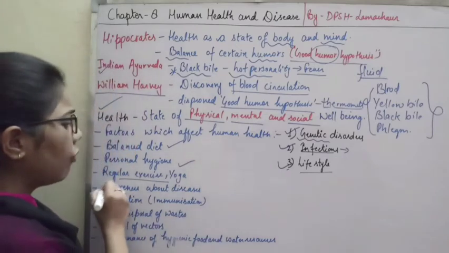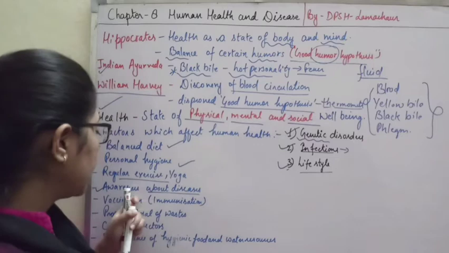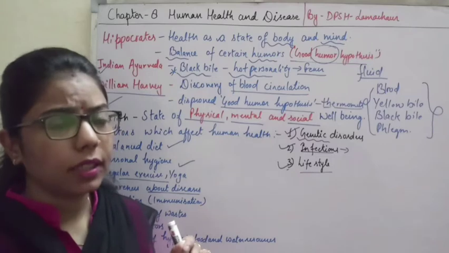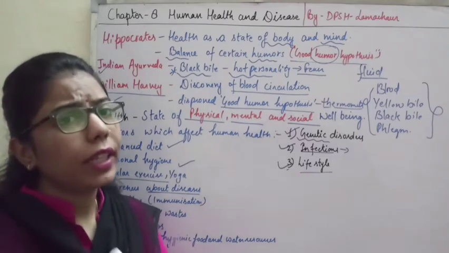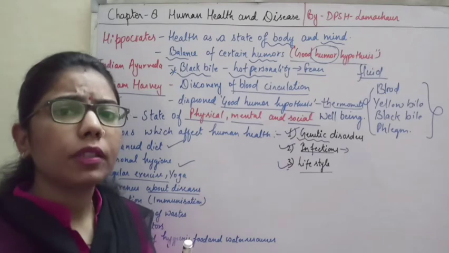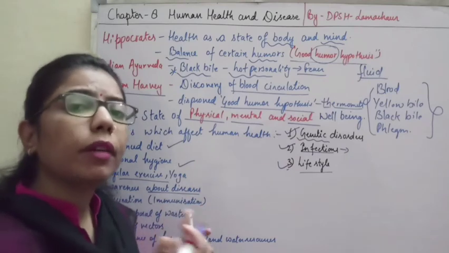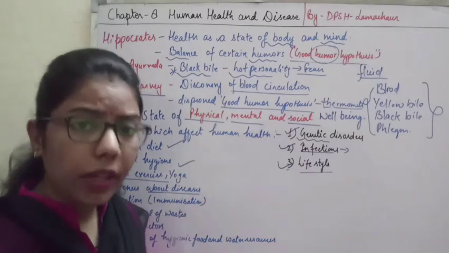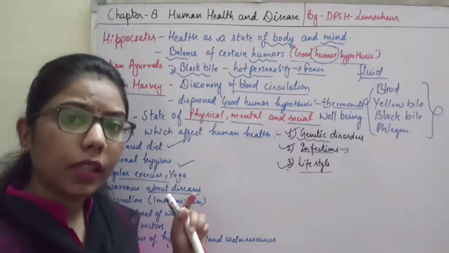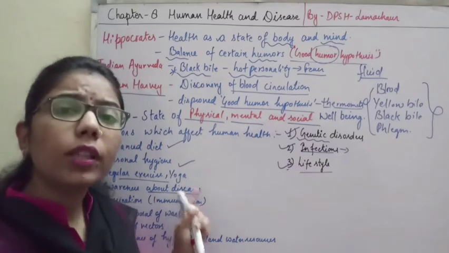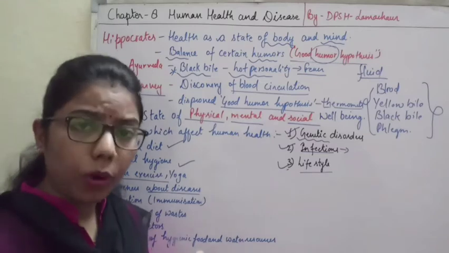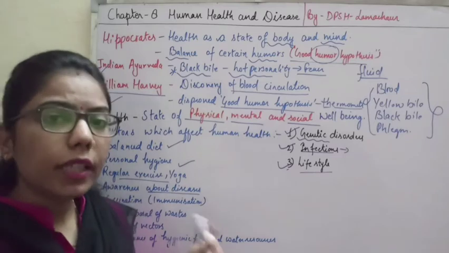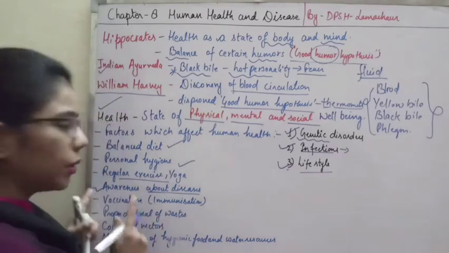Then awareness about diseases, very important. See, in village areas people are not much aware about diseases. That's why they come to know very late, and due to that, sometimes those diseases become fatal for them. So it is required that there must be proper awareness of diseases among individuals, as well as how these diseases can affect the body and its functionality. So awareness must be there.